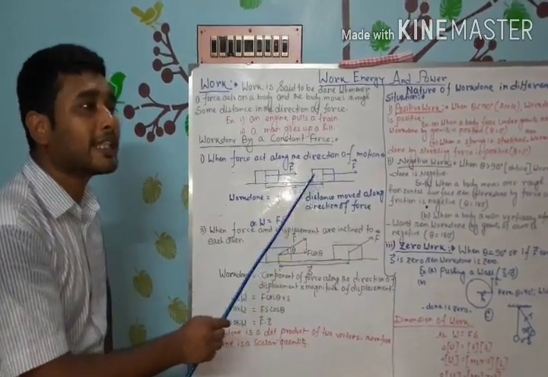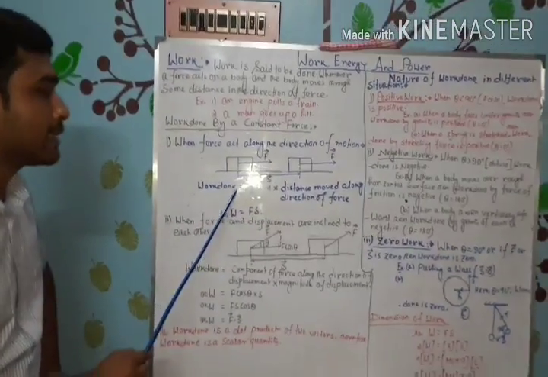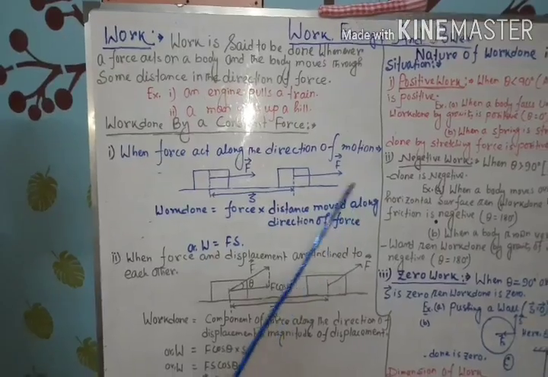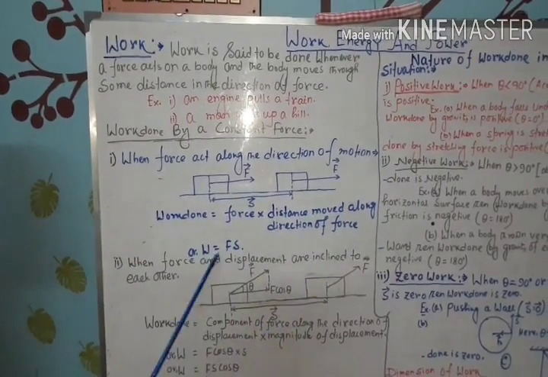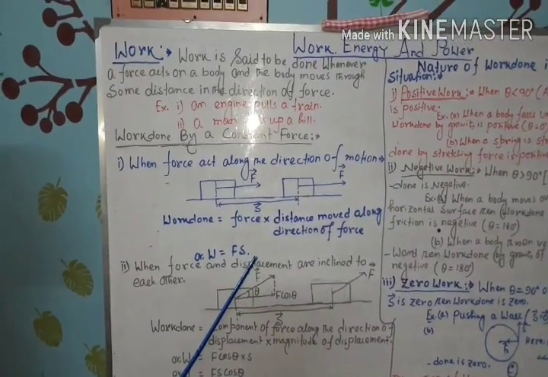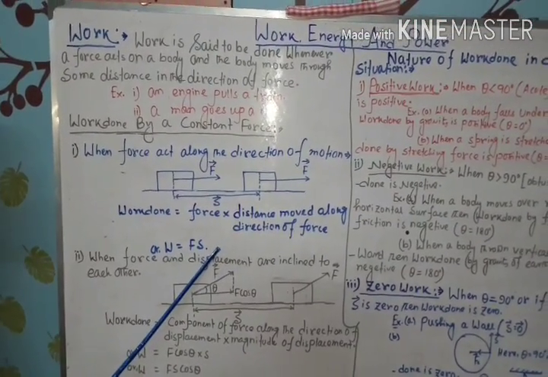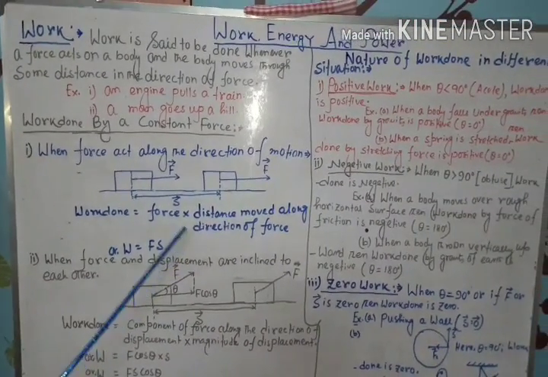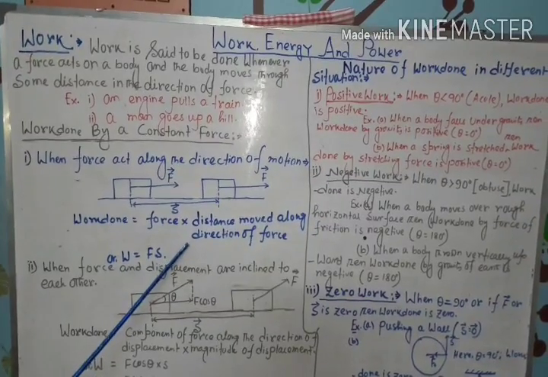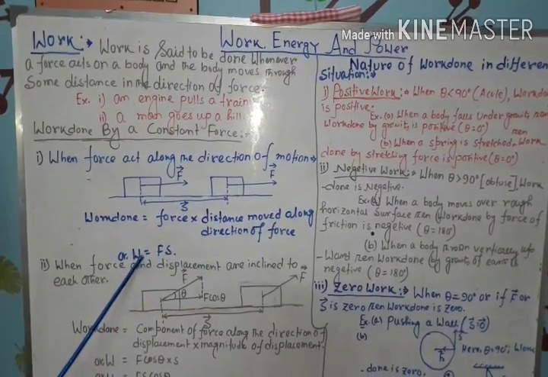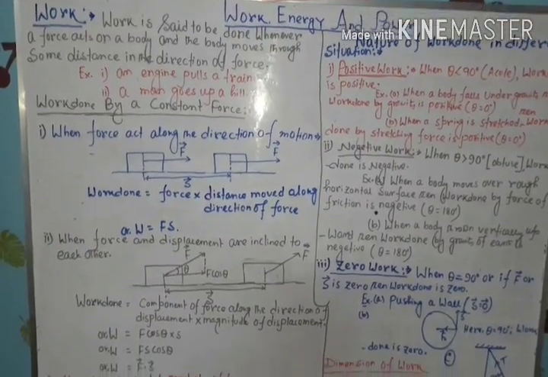Then the work done can be calculated as work done is equal to force into distance moved along the direction of force. So therefore W equals Fs. Whenever force and displacement of an object are in the same direction, work done can be calculated by taking the simple product of force and displacement, that is W equals Fs.